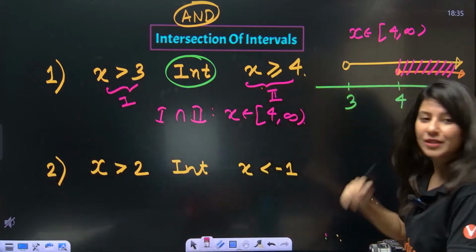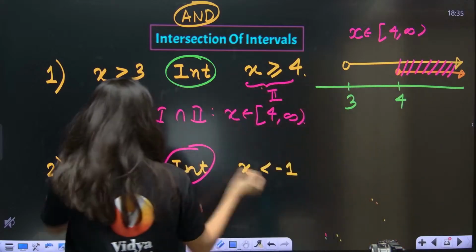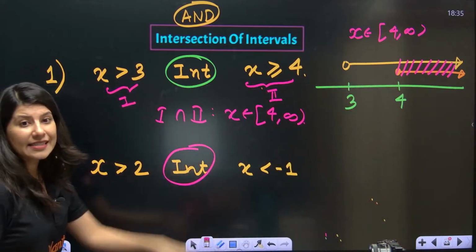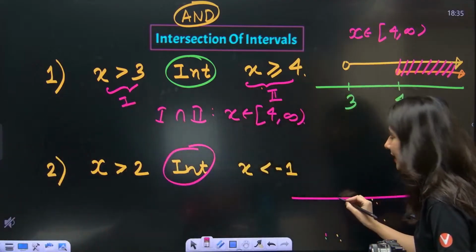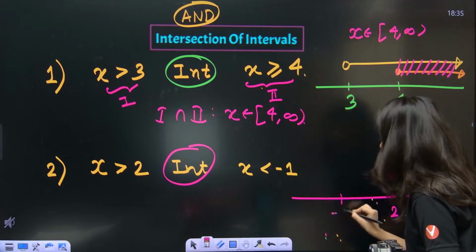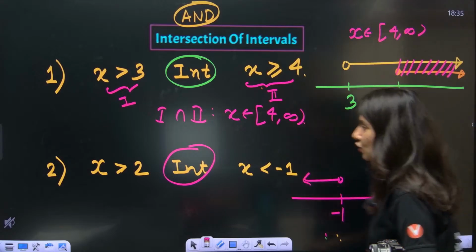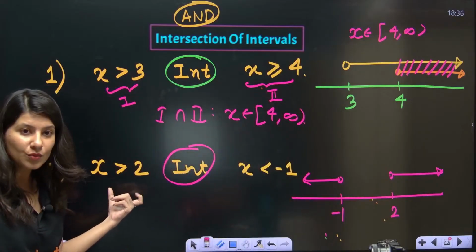Now who is going to tell me the intersection of x greater than 2 and x less than minus 1? Okay. So very easy. X greater than 2, and x is less than minus 1. Changu is saying my numbers will always be greater than 2.